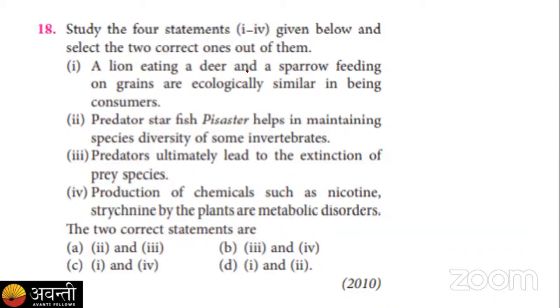Option 3 says predators ultimately lead to the extinction of prey species. Option 4 says production of chemicals such as nicotine, strychnine by the plants are metabolic disorders. Out of these four, you have to find the two correct statements.